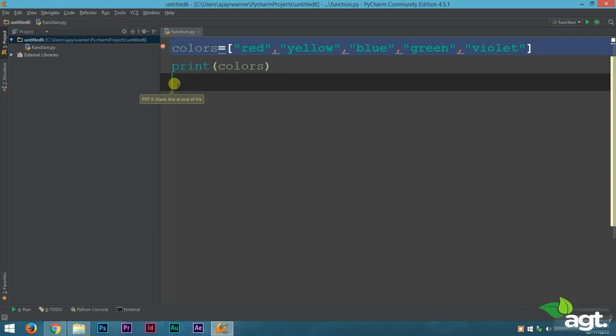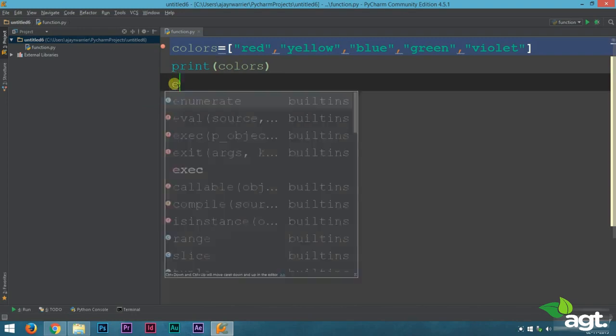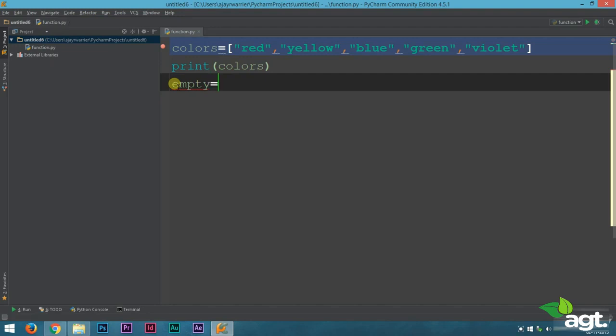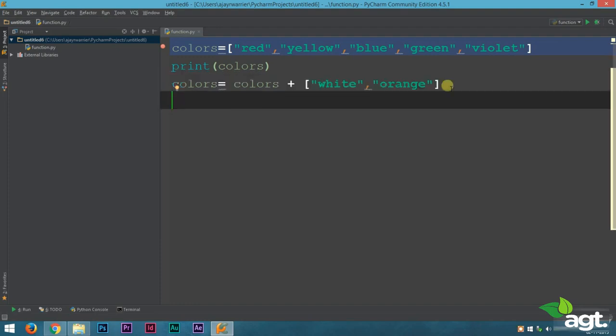Now if you want to make an empty list, all you have to do is type in the list name. In this example, it's empty equal to opening and closing brackets, and don't write any element inside it. This is how you make an empty list. Alright, so now that is out of the way, we are going to learn about list operations.